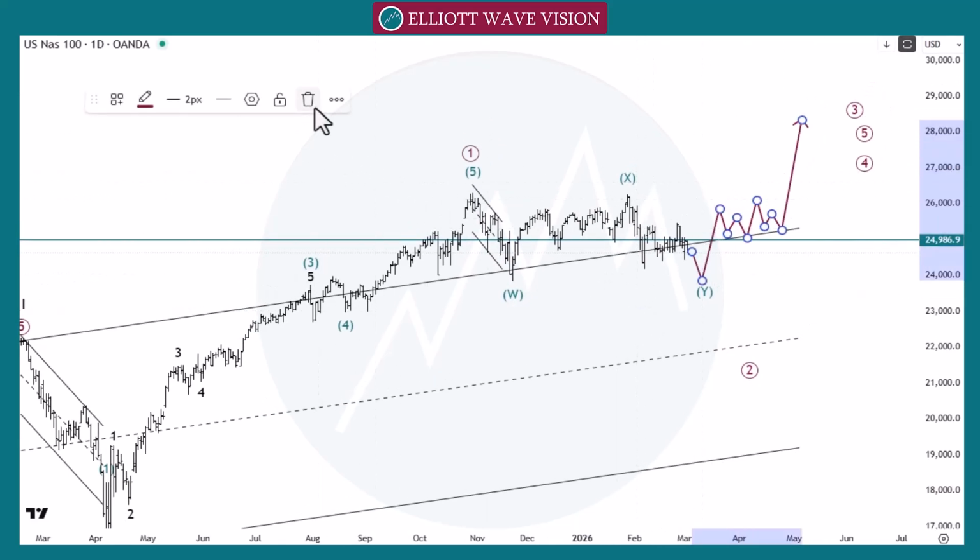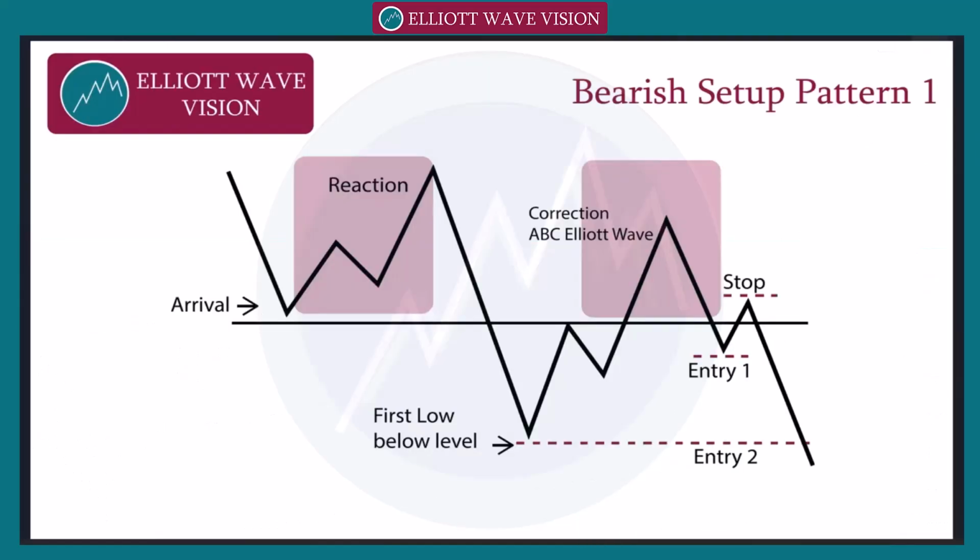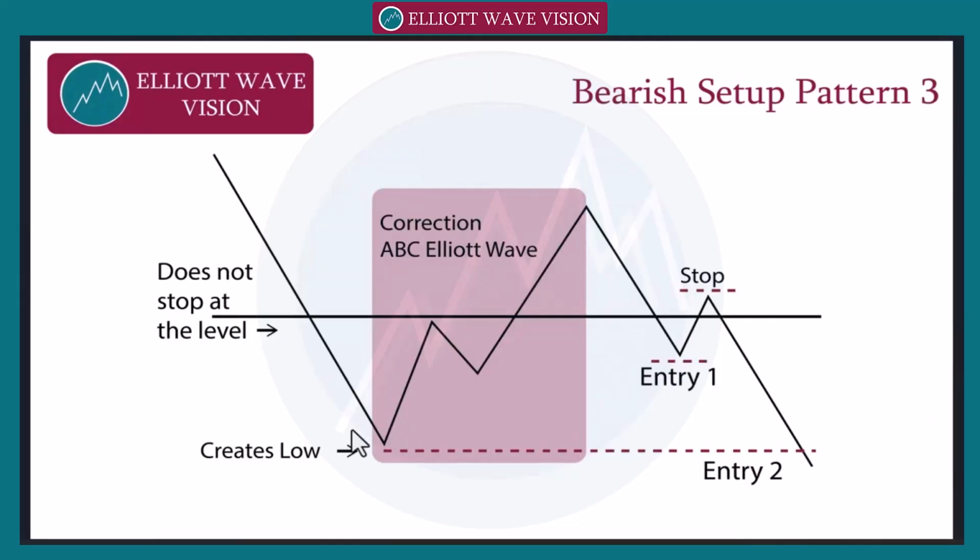For the bearish side in lower time frame, if we want to go towards the bearish move, market give us the classic trading level pattern number 3. So let's check pattern number 3. In pattern number 3, market not stop at the level at 25,000, directly creates low. Then again market need to give us the A, B and C and next impulsive move. We can go directly with this wave B towards the next point, but we need to wait for the pattern to complete and we need to wait for the next impulsive move and its correction to refine our entry.